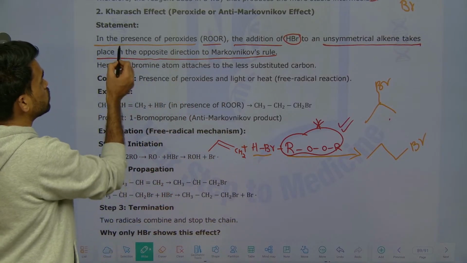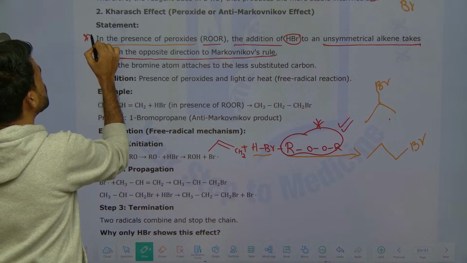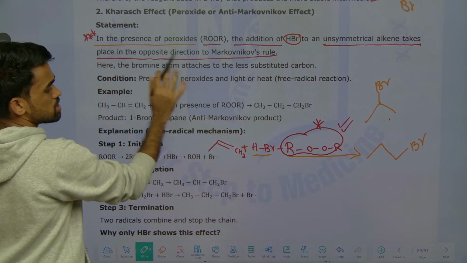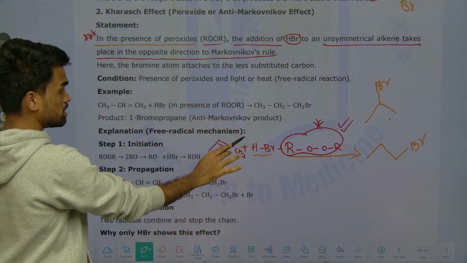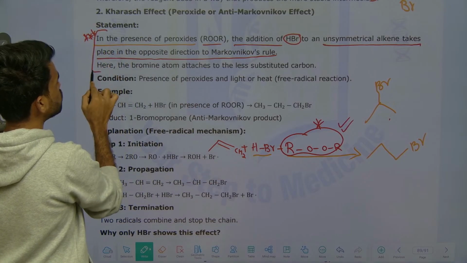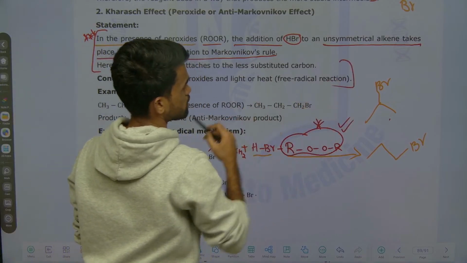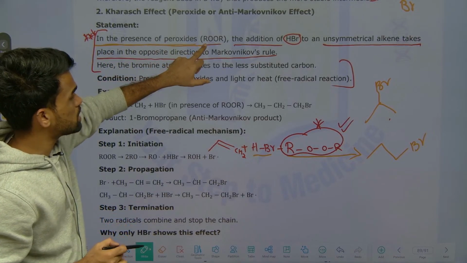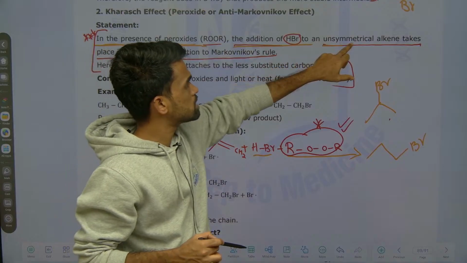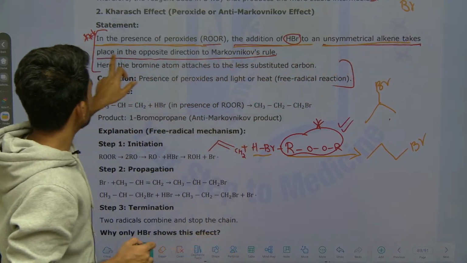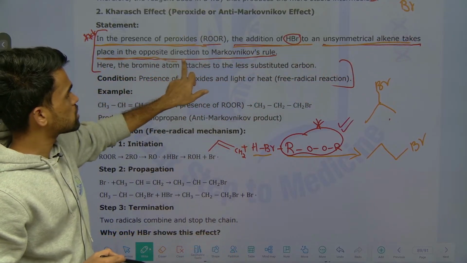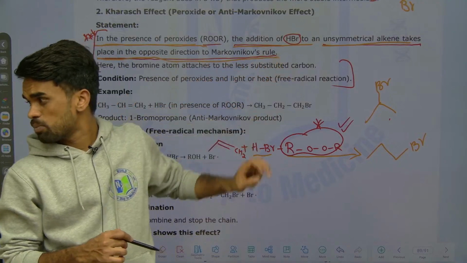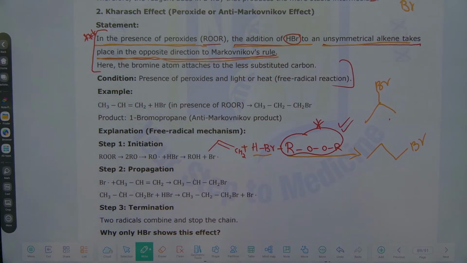See, once again you need to mention this statement perfectly to get maximum marks. Instead of writing this, first you need to write this, but before that you need to mention this explanation. What they are saying, theory part: in the presence of peroxides, the addition of HBr to unsymmetrical alkene takes place in the opposite direction to the Markovnikov rule.